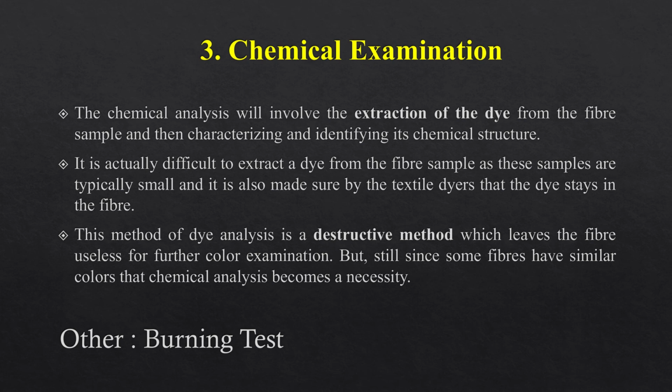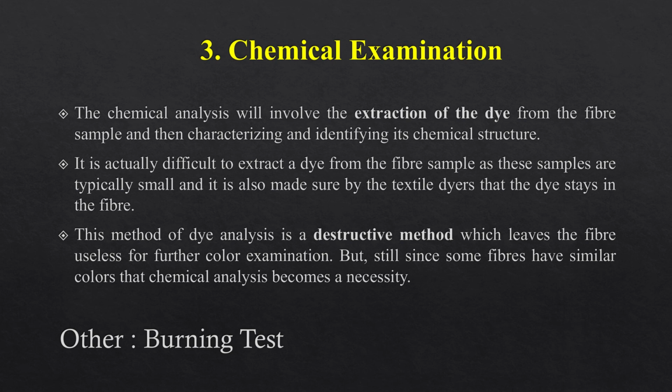Then chemical examination. The chemical analysis will involve the extraction of the dye from the fiber sample and then characterizing and identifying its chemical structure. It is actually difficult to extract a dye from the fiber sample as these samples are typically small, and it is also made sure by the textile dyers that the dye stays in the fiber.